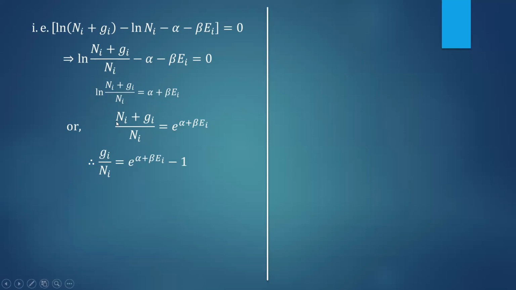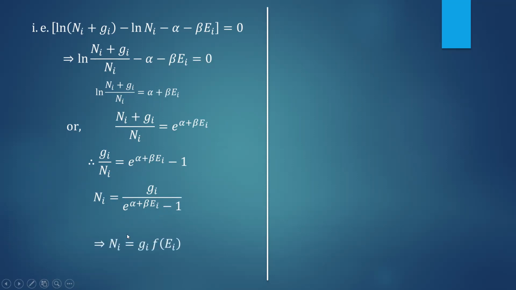Now we have to find the expression for ni. So this is ni/ni plus gi/ni. So ni/ni is 1. You take that 1 to the other side, you will get gi/ni is equal to e to the power alpha plus beta ei minus 1. Therefore ni is equal to gi divided by e to the power alpha plus beta ei minus 1.